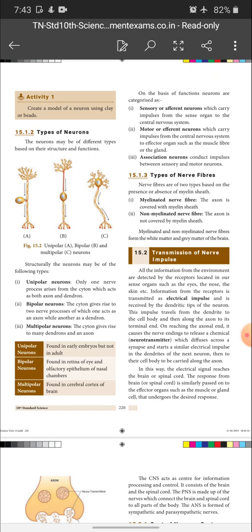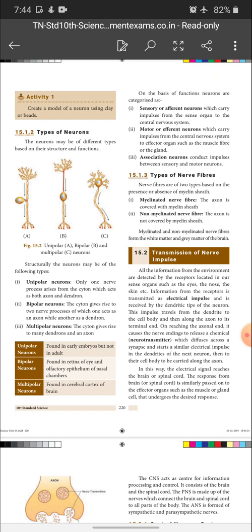So children, the nerves are made up of bundles of nerve cells. The nerve cells or neurons are arranged one above the other in a longitudinal manner as well as side by side, like a bundle. When neurons are placed one above the other, there is a gap between the two neurons.